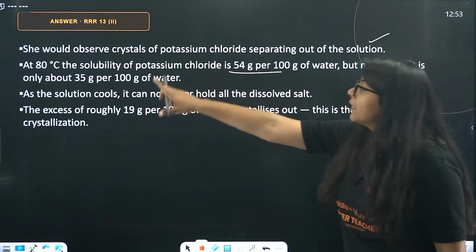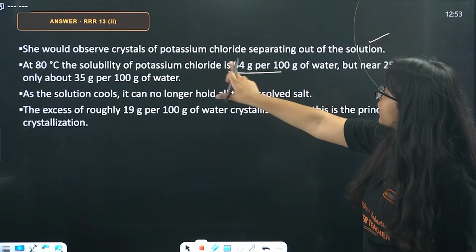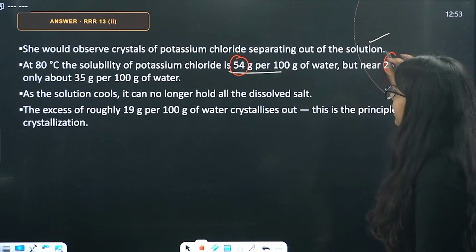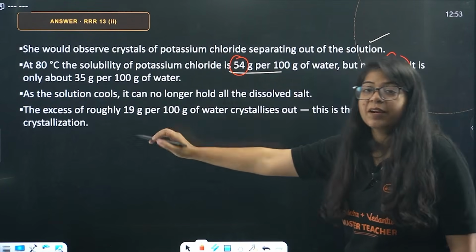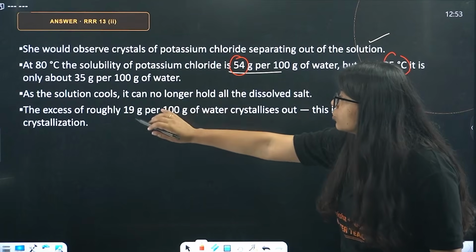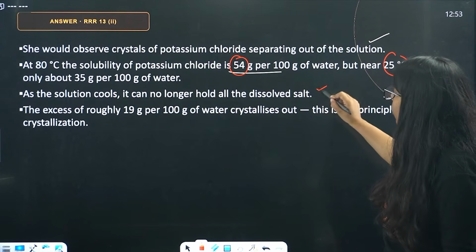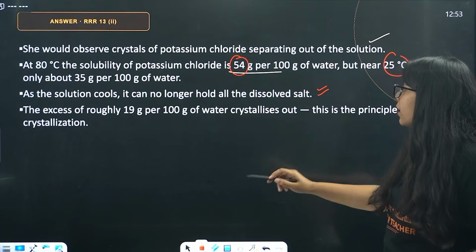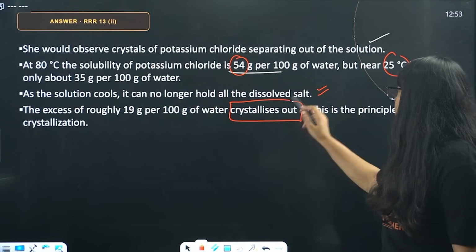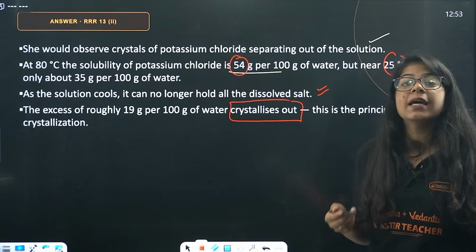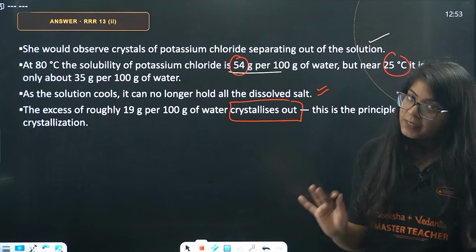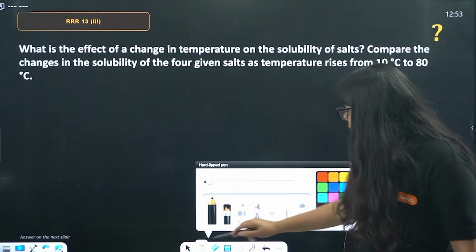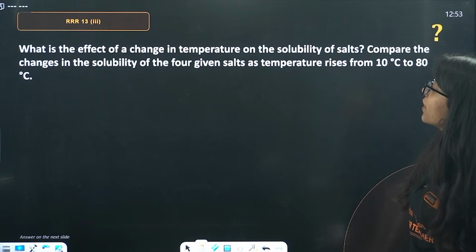So at 80 degrees Celsius, the solubility of potassium chloride is 54 gram per 100 gram. But near 25, it is only about 35 gram per 100 gram. So when the solution cools, it can no longer hold all the dissolved salt. The excess, roughly 19 gram in 100 gram of water, crystallizes out. This is the principle of crystallization. Understood? Clear? Okay.